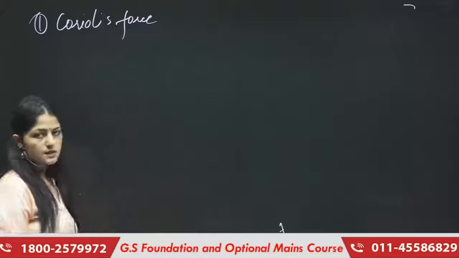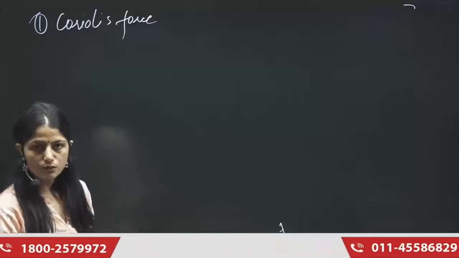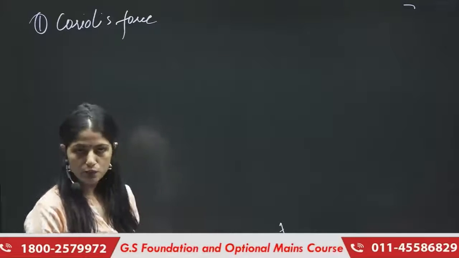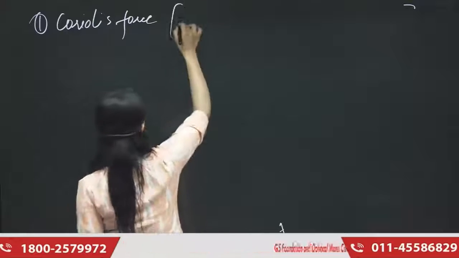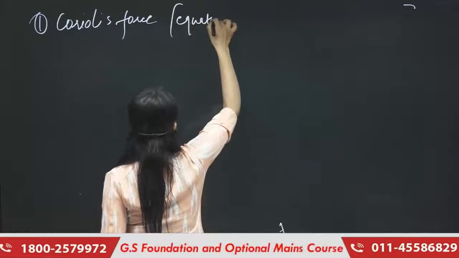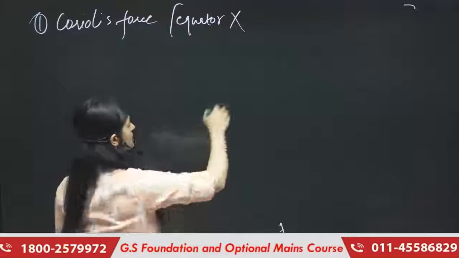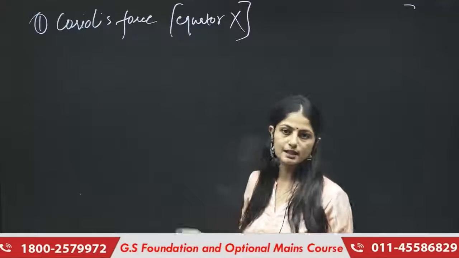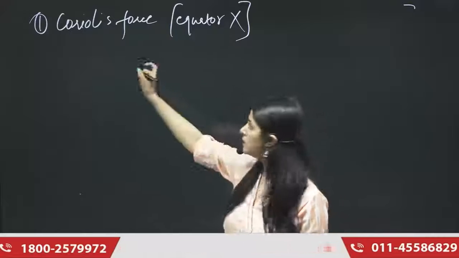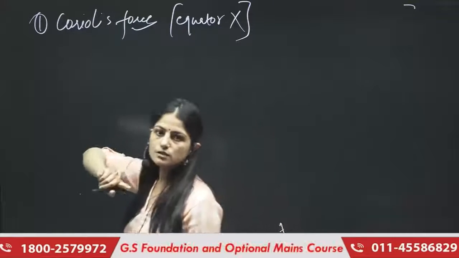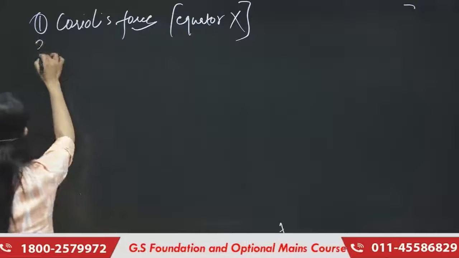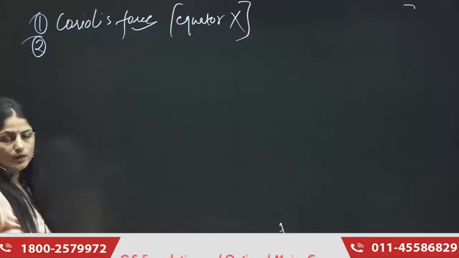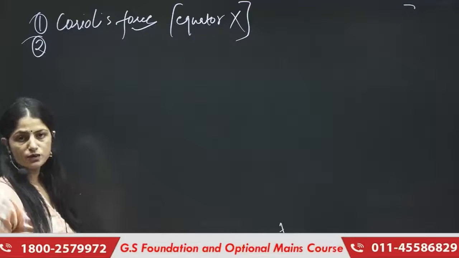So Coriolis force is needed for a tropical cyclone's formation. We know that it does not exist at the equator. That is why we generally do not see the formation of tropical cyclones at the equator, due to the absence of what? Coriolis force. So Coriolis force is the condition for the formation of the tropical cyclone.